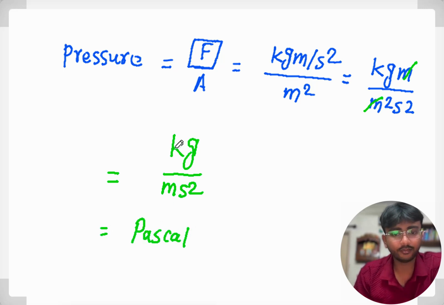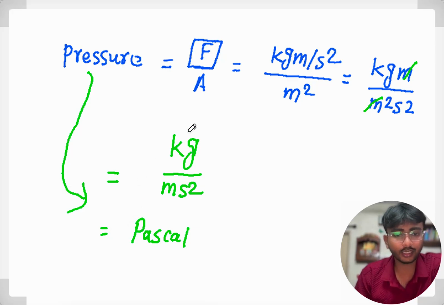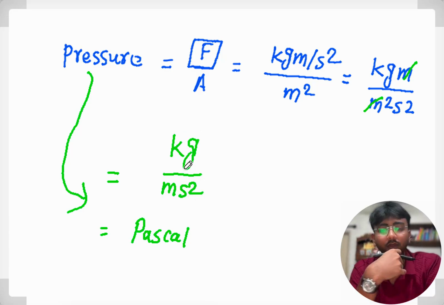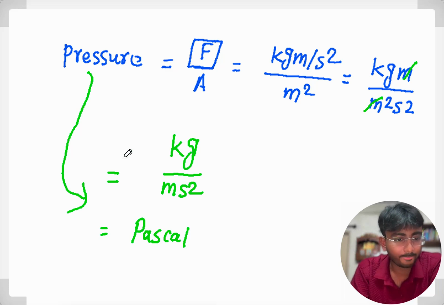In honor of Pascal, we have accepted the SI unit of pressure as Pascal. And if someone asks you what is Pascal, you can say that Pascal is nothing but kg per meter second square, right? So in this way, we can calculate the unit of any derived quantity. Hope you understand that.